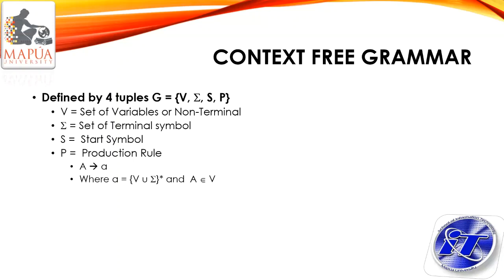As you can see in the production rule, compared with regular grammar, the production rule has an asterisk, so it could be present or not with regards to the transition. Okay, so it includes epsilon.